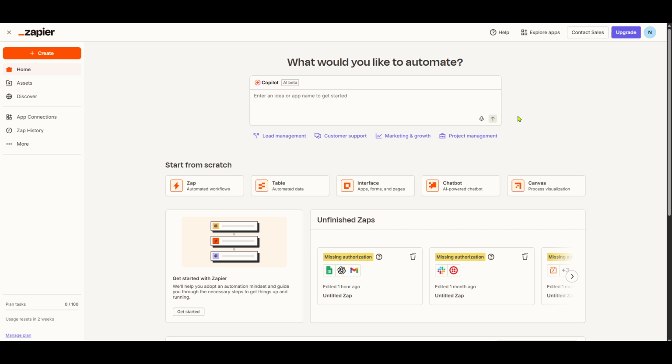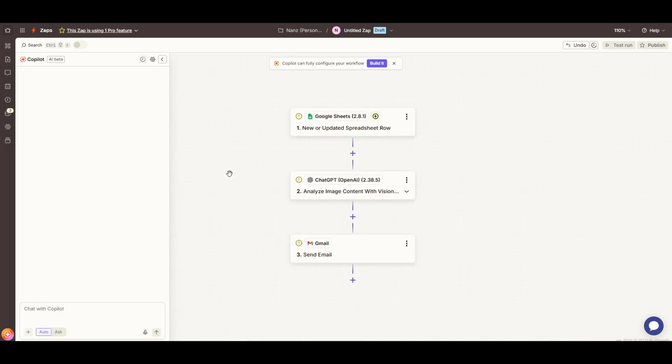Look for the Zaps section. This is where you can view all the Zaps you've created. Here, you'll need to find and click on Create. This action initiates the process of building a new workflow and is an exciting step towards lessening your daily workload. Once you've clicked Create, a new window will appear, offering various options. It's in this window that you'll really start crafting your automation.